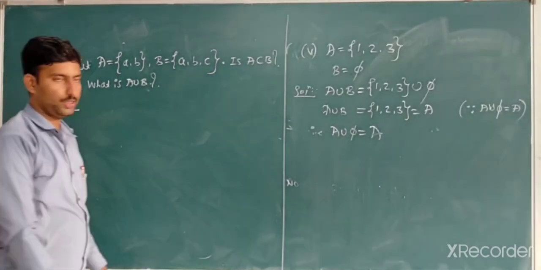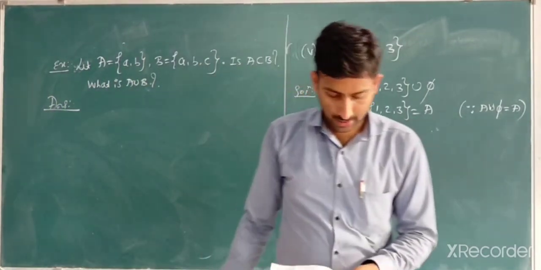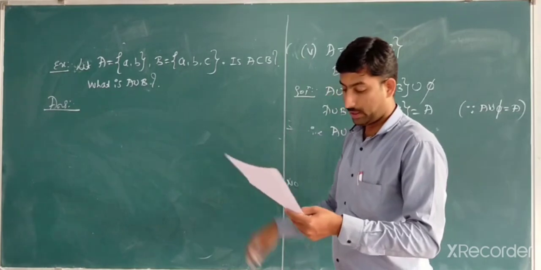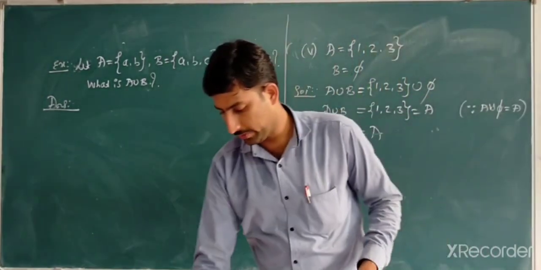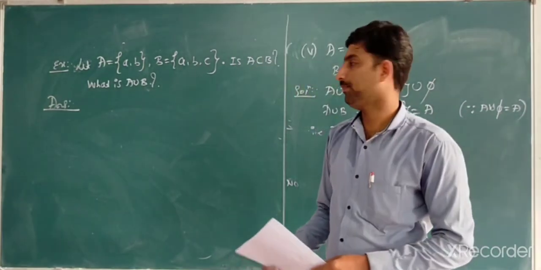There is a question. What are they asking? They are asking: A is equal to {a, b}, B is equal to {a, b, c}. Is A a subset of B? What is A union B?